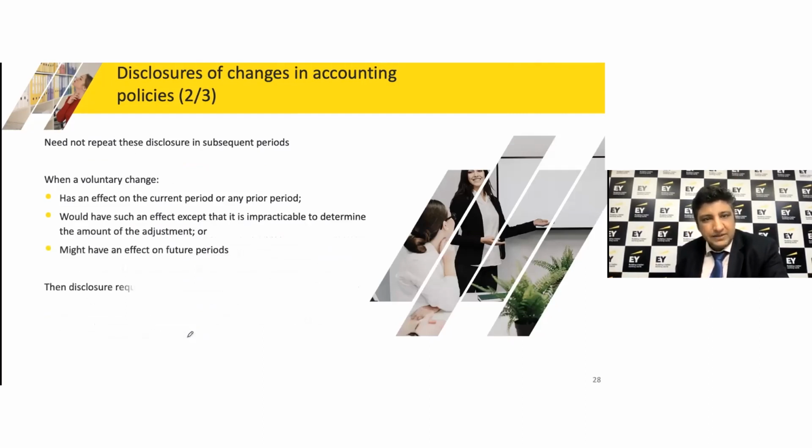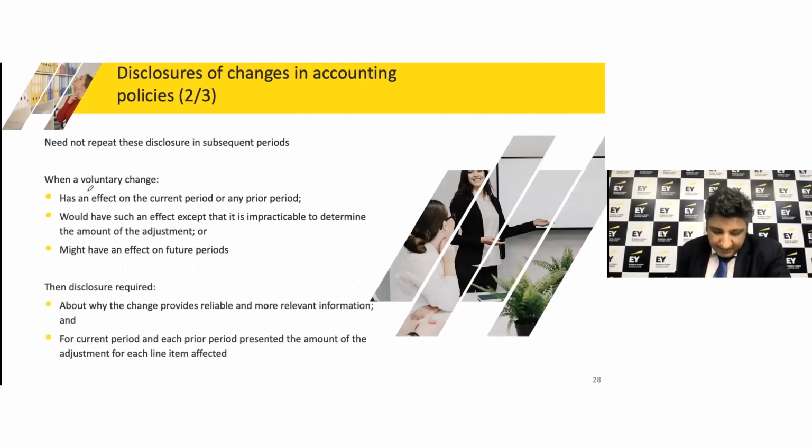Again, you don't have to repeat these disclosures eventually. In case of a voluntary change, what is the impact of the change on the current as well as the previous period, right? Or for that matter, what would have been the impact if it were impracticable to determine, or on the future periods also.